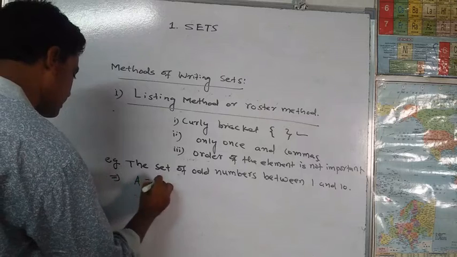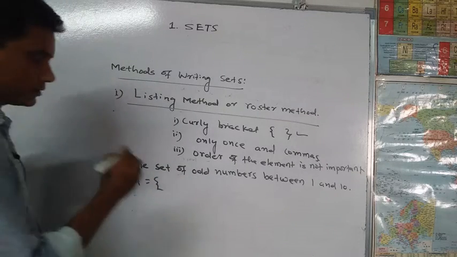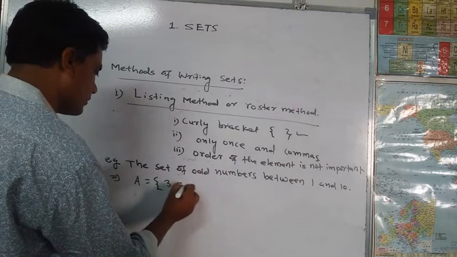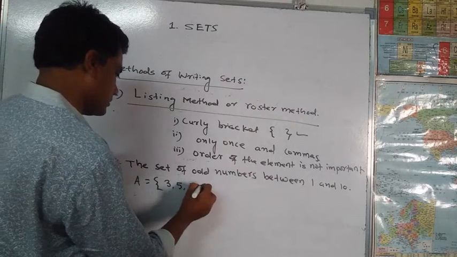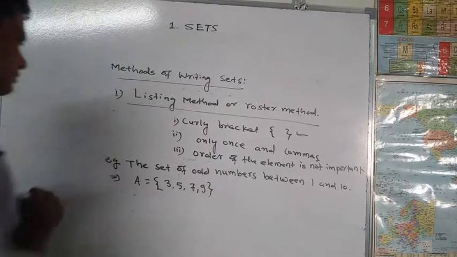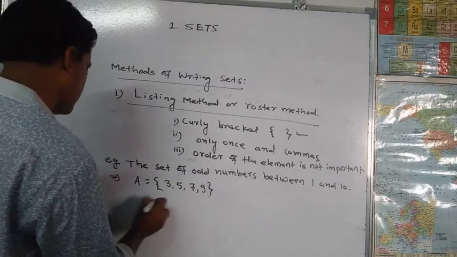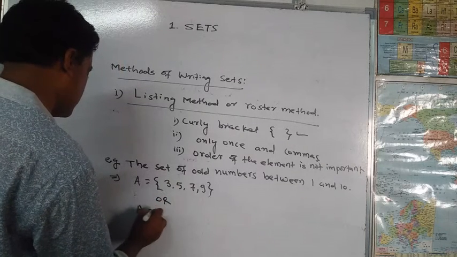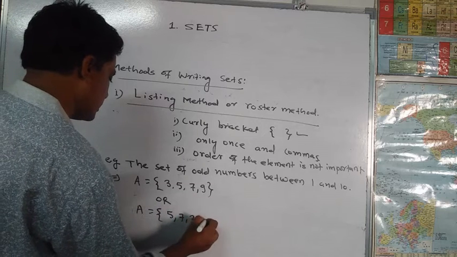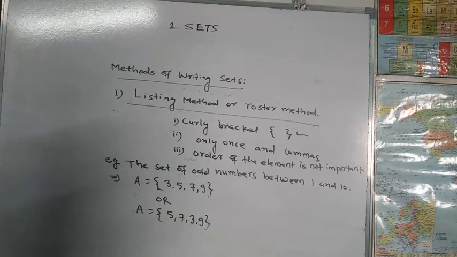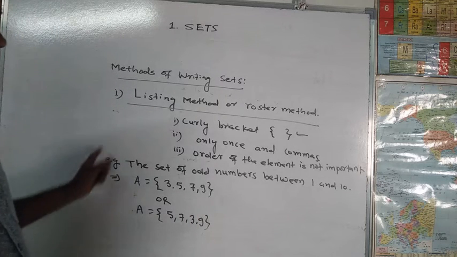In curly brackets, the odd numbers are 1, 3, 5, 7, 9. Now the bracket is closed and each element is separated by a comma. We can also write 5, 7, 3, 9. Here the order is not important. This is the listing method.